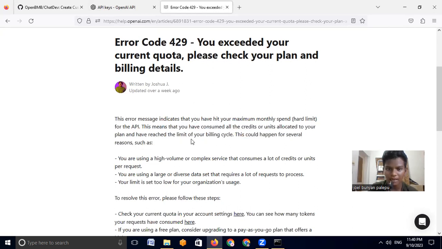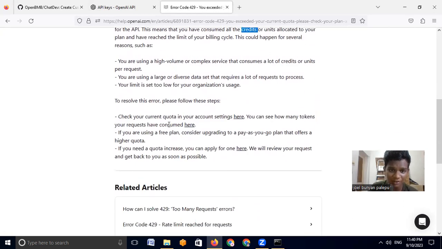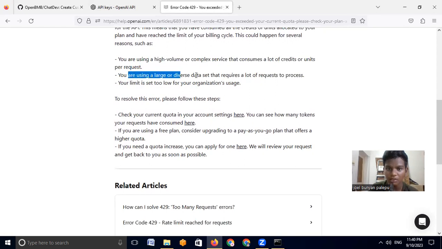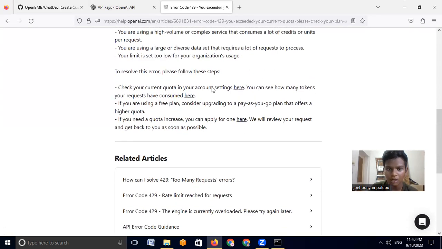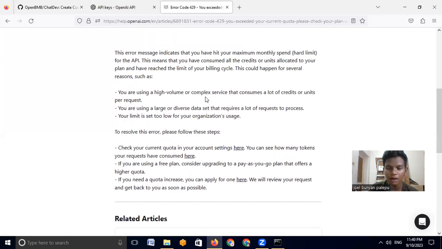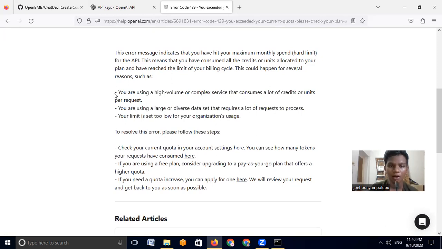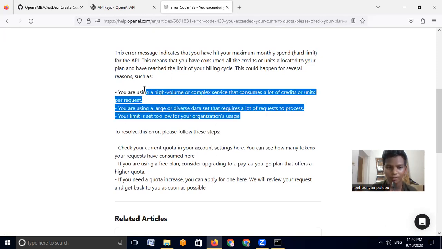Look at your plan and billing. This could happen for several instances. You are using a high volume of complex service that consumes a lot of credits or units per request. You are using a large or diverse data set. Okay. I don't think we have been eligible for any of these three conditions. I don't think we have fallen into them, but I don't know why.